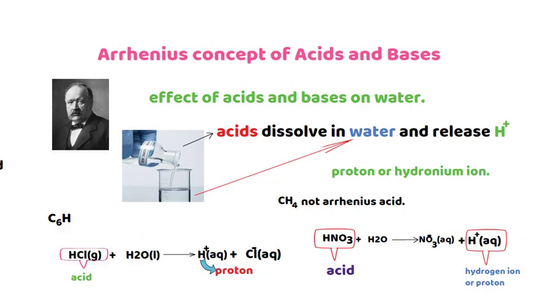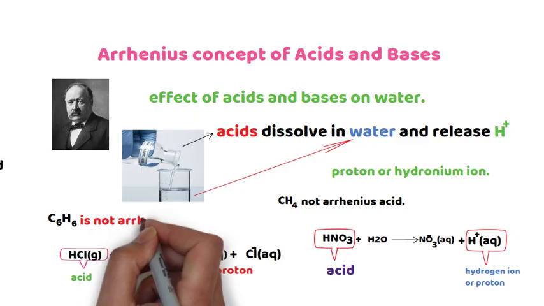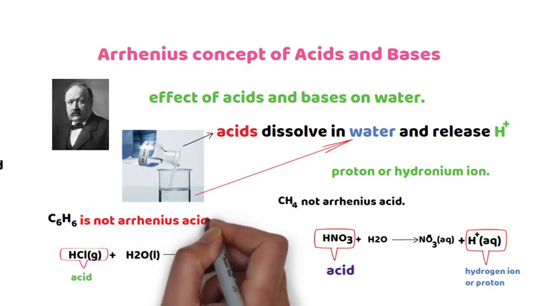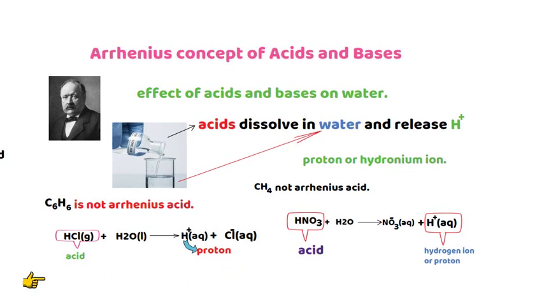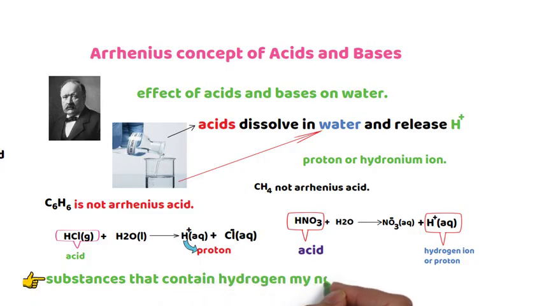Benzene, though it contains hydrogen, is not an Arrhenius acid because it doesn't dissolve in water and release hydrogen ion. Therefore, substances that contain hydrogen may not be Arrhenius acids.